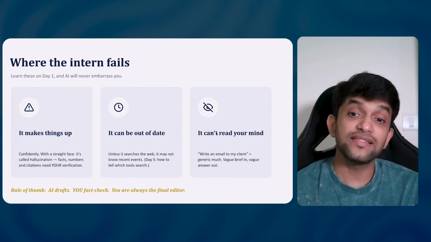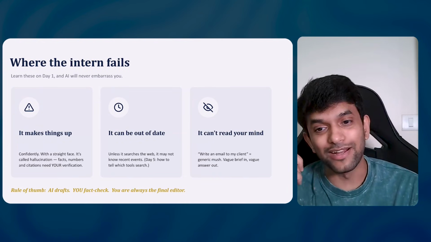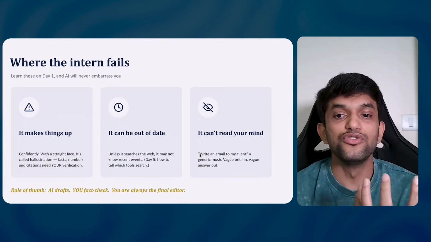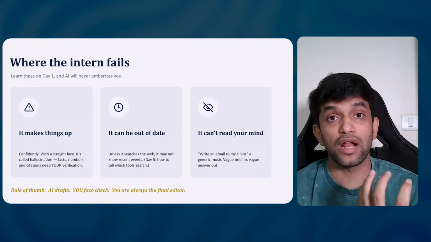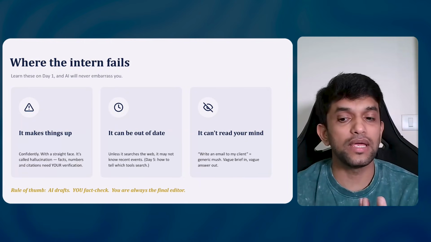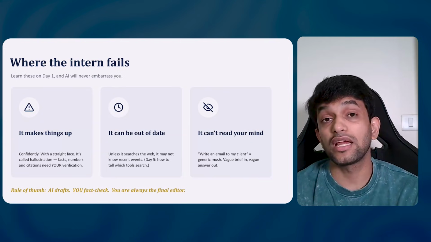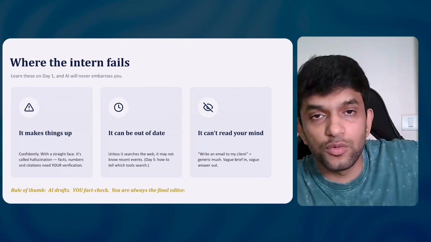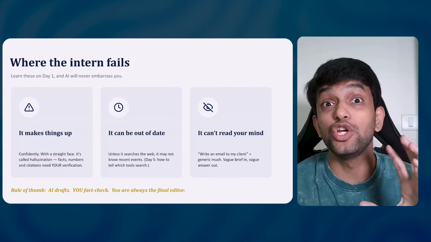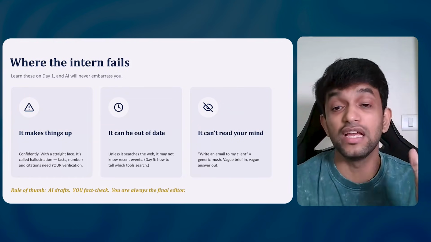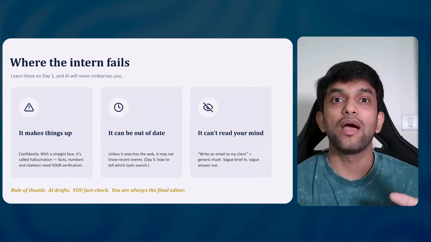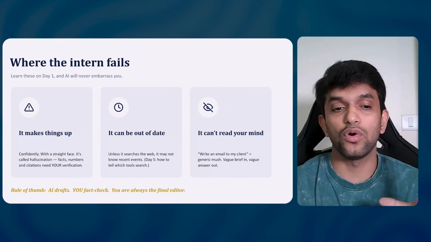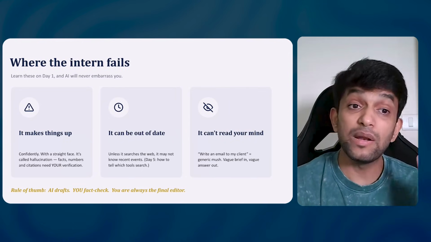Now, next thing is, it cannot read your mind, okay? You cannot say, write an email to my client. That is very generic. You should say it out loud. What is the email for? I'm a marketing manager. I have to respond to my boss who has asked me to create a new campaign plan for the new product we are launching. This is the product. These are the details of the product. So basically, give it more information. It cannot read your mind. Just don't say, write an email to my boss about the new campaign plan. What is the new campaign plan? What is it about? What is the expectation of the boss from you? You have to know all these things. Okay, perfect.